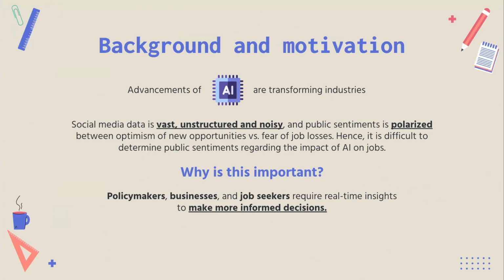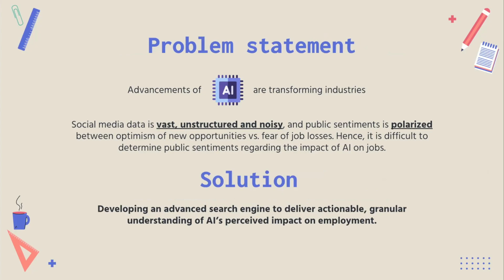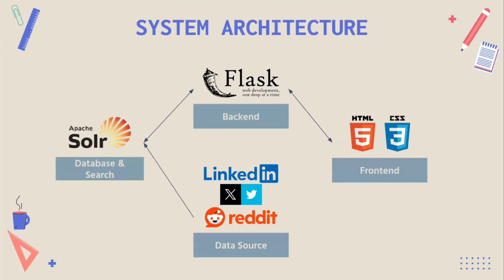Rapid advancements in AI have led to massive changes in industries. Public sentiments are polarized regarding its impact on the job market. Social media data is vast, unstructured, and noisy, which makes it difficult for policymakers, businesses, and job seekers to make sense of all of these sentiments to make informed decisions. Hence, our solution is to develop an advanced search engine to deliver actionable, granular understanding of AI's perceived impact on employment. This is our overall system architecture.